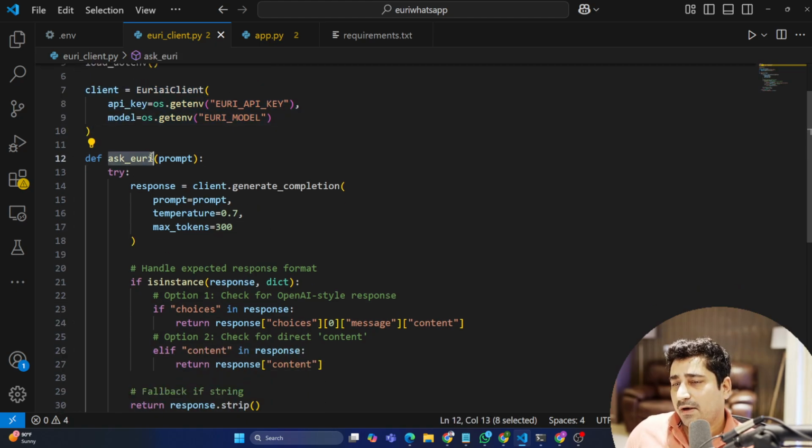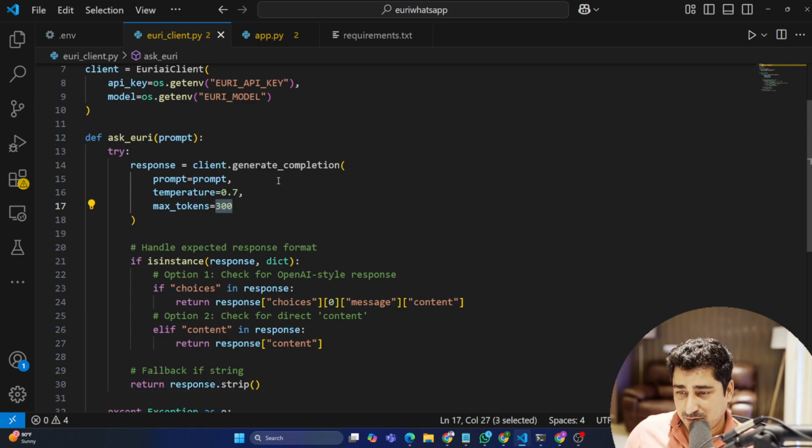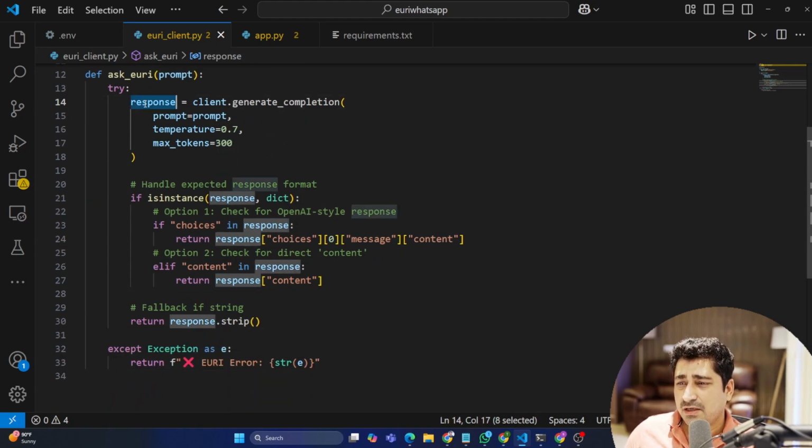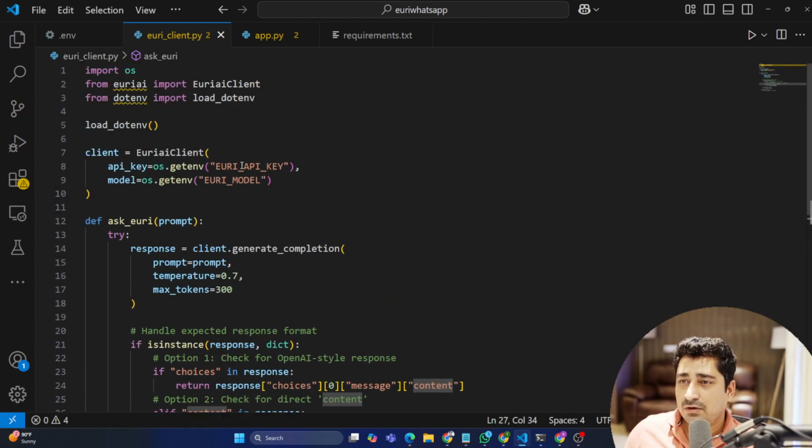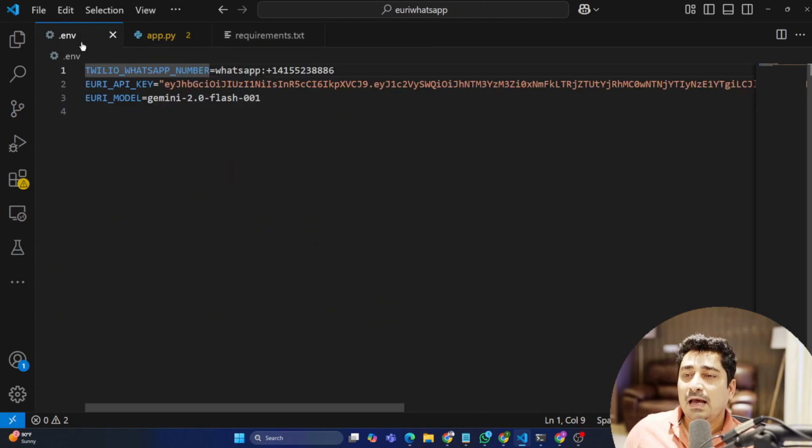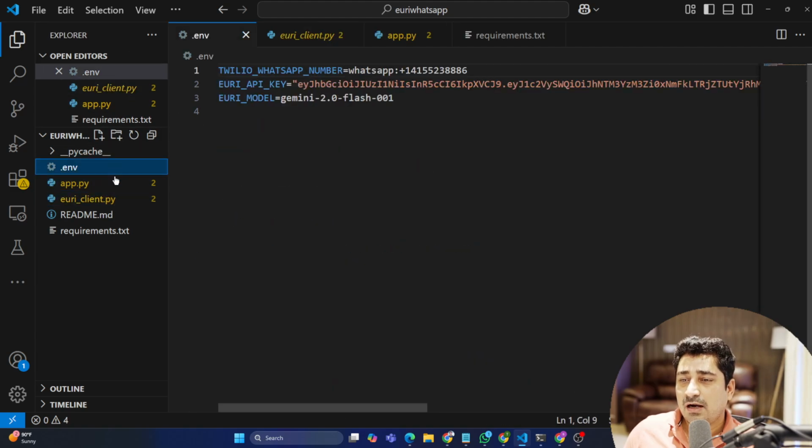Now here we have written a function called ask_euri. I'm just going to hit the client by passing these two arguments, API key and model, and I'm passing my maximum token and temperature. I can play with temperature and the maximum token as well. It is going to give a response, and if the response is good, in that case we just return the response content. That's it. This is what this Euri client is trying to do, nothing else. Very simple, right?